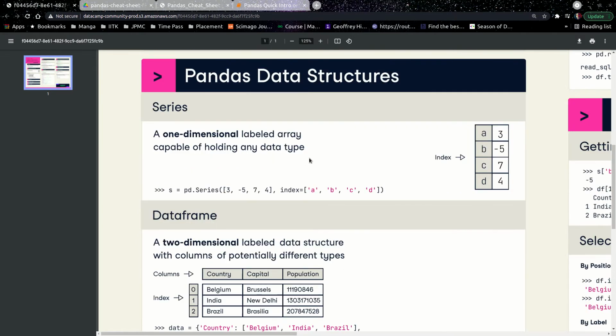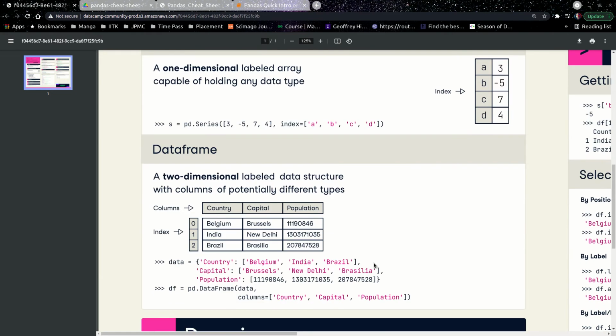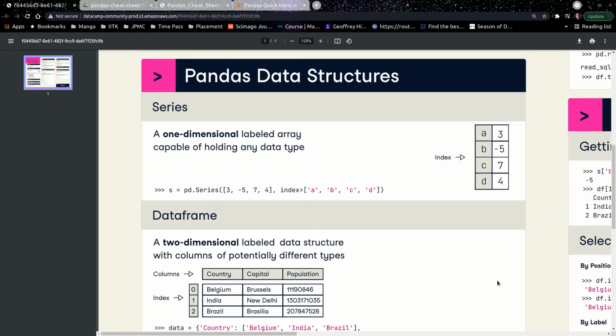Now the first thing that comes to my mind is what is a data frame or what is a series, right? When you're representing a table structure, a data frame is just like putting that table into a data structure. It's just a two-dimensional labeled data structure, right? You have got columns, you have got indexes, and you have got the data. This is what basically a data frame is.